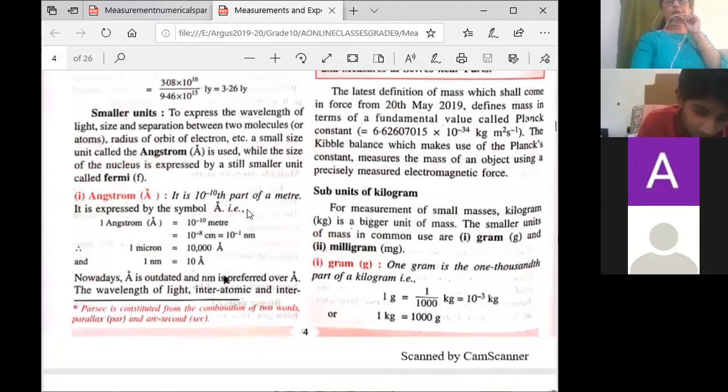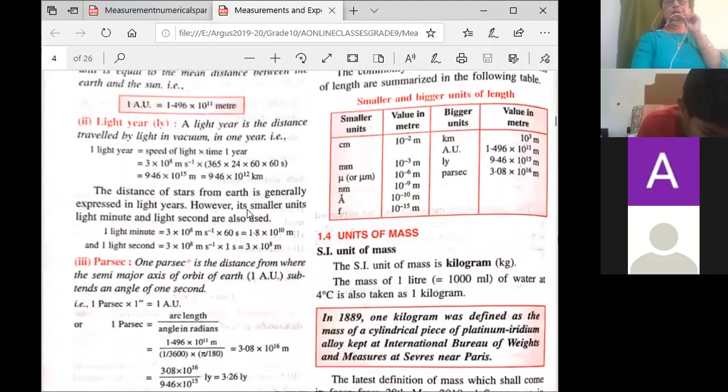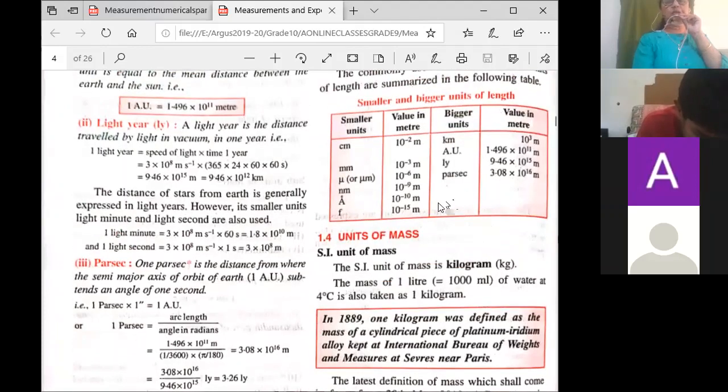So this table is very important, children. Learn this table. See what I'm telling you, that only you learn. Just have this in mind. The most important units are given over here. This table, smaller and bigger units of length. Just have this in mind, especially till nanometer and angstrom. Till here, you should know. And from here, you should know only kilometer and light year. Light year is very important. These two are not so important. Kilometer and light year. So learn this table for length.